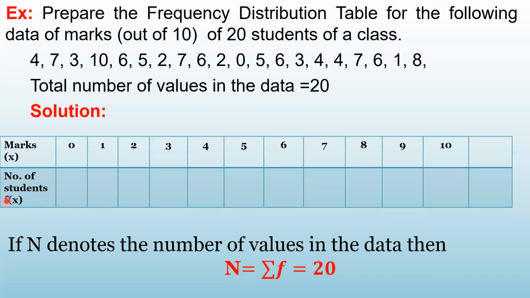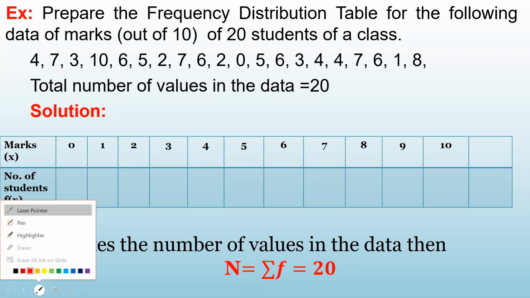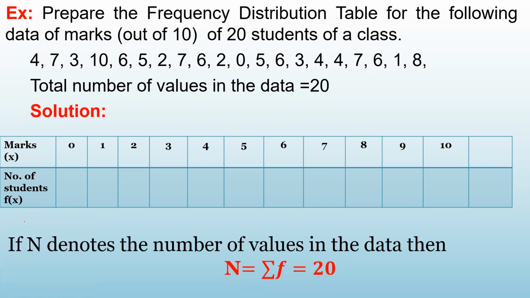So that is the frequency F of X. So we always denote the variate by X, Y like this. So X is our variate, X मतलब marks. And what is F of X? F of X मतलब frequency, यानी कितने लोगों को उतने marks मिलेंगे. Okay, so this is the way I have written two rows.